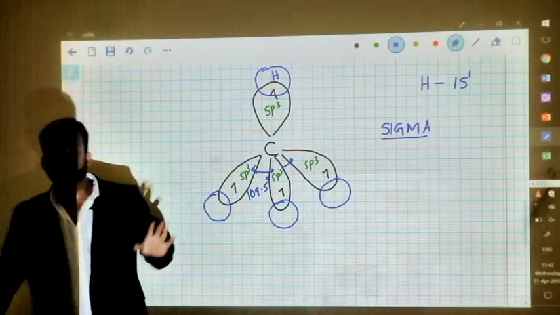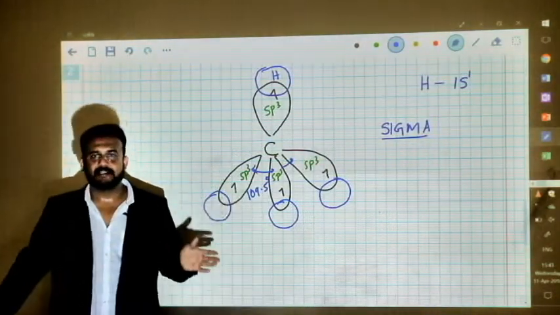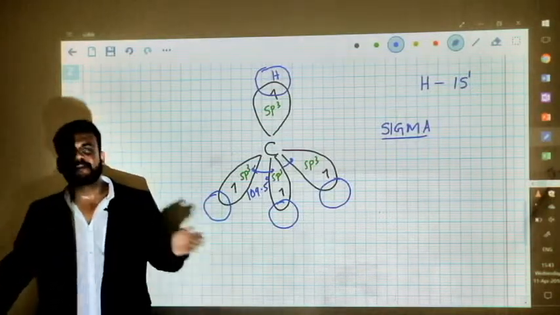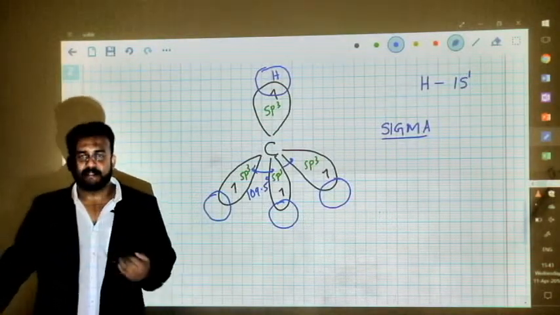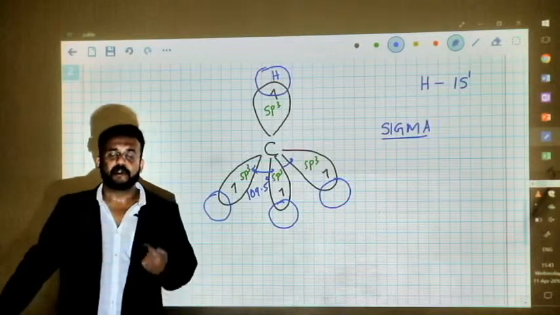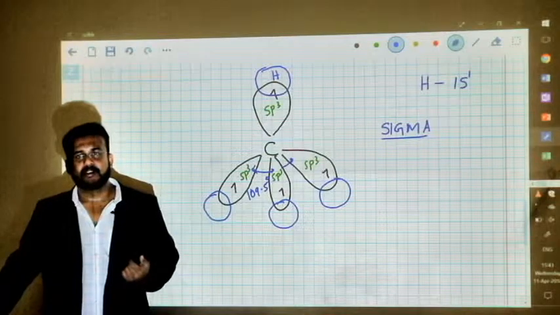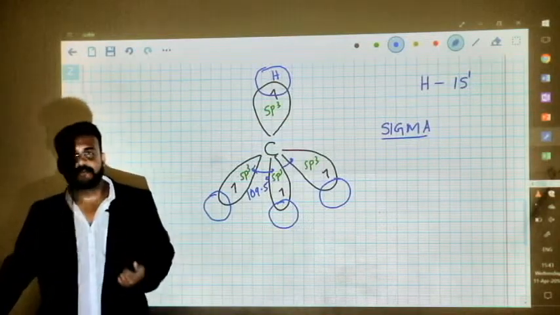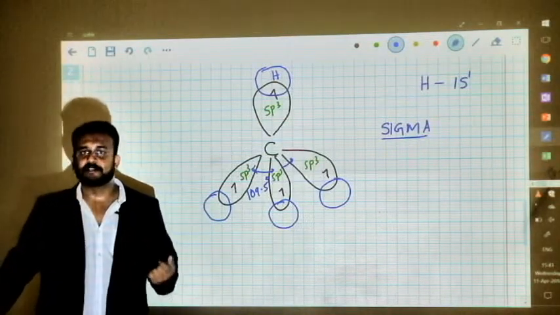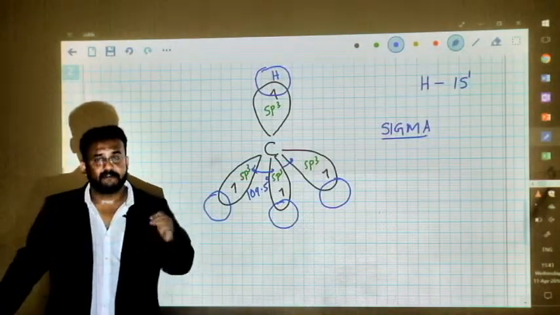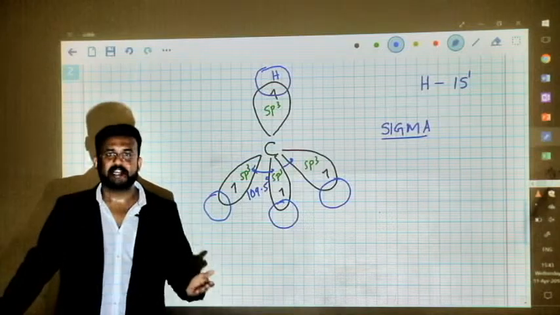As I said in the beginning, every molecule, every element is in a race of achieving a lower energy state. For that, they find different options. One of the options that an atom or an element in a molecule can use to achieve stability is by forming hybrid orbitals. Now, why are hybrid orbitals formed? Hybrid orbitals have very low energy compared to the original atomic orbitals.